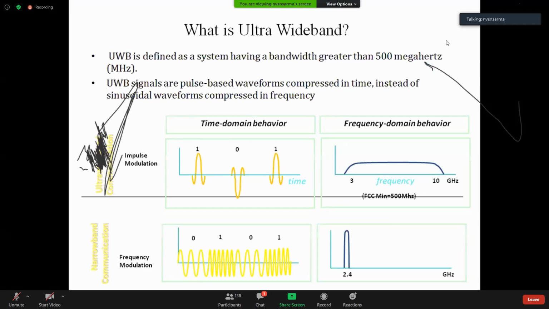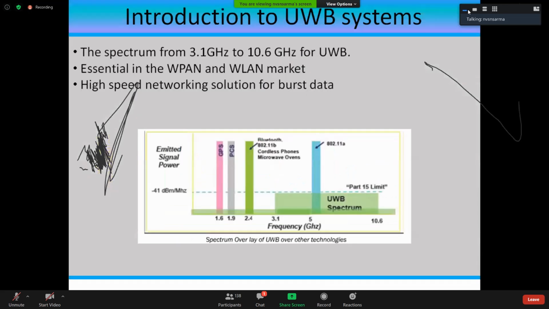So such cases can be taken care of, and ultra wideband was essential for even wireless personal area network communications, wireless LANs, etc., and high speed networking solutions for burst data transmissions.